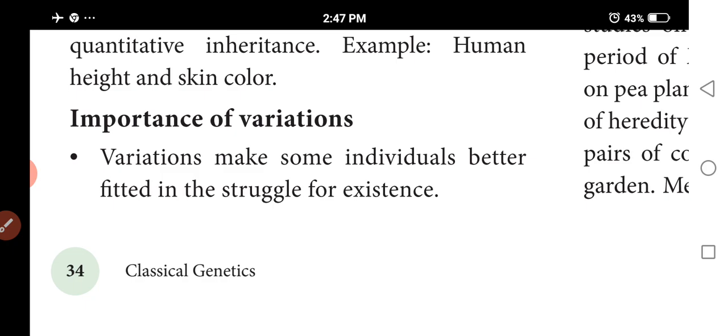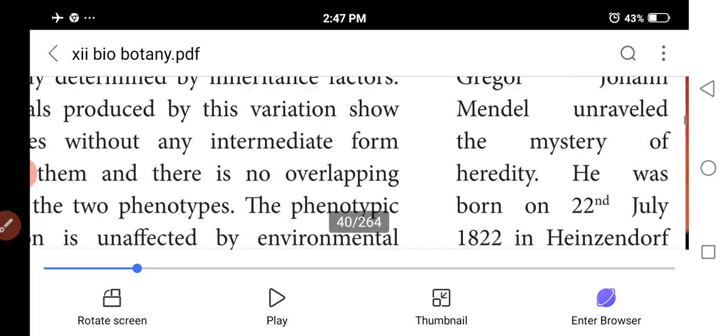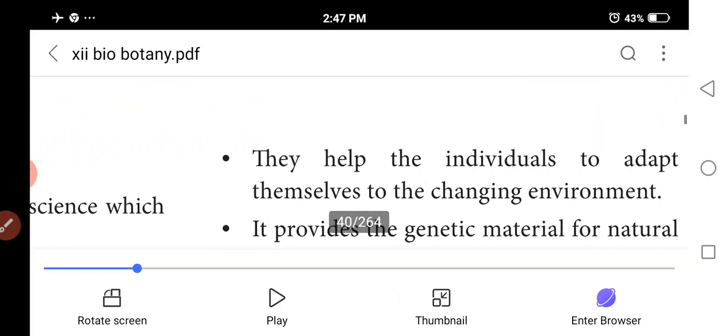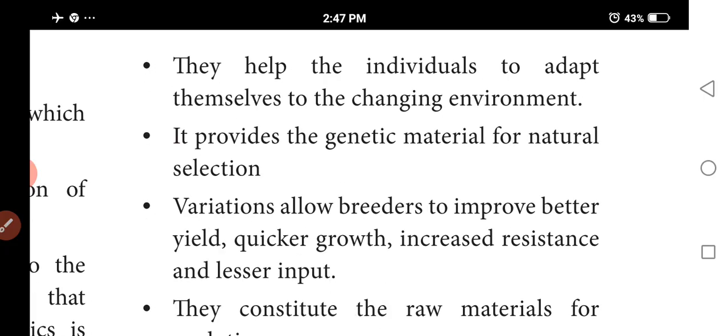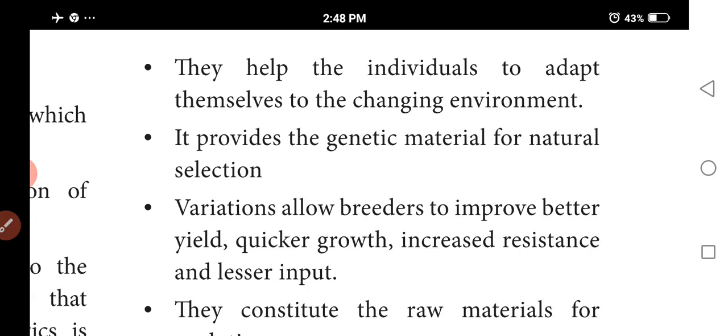Importance of variations. First point, struggle for existence. All organisms must fit into the struggle for existence. Variations make some individuals better fitted in the struggle for existence. Next, they help individuals adapt themselves to a changing environment. Variation provides genetic material for natural selection.